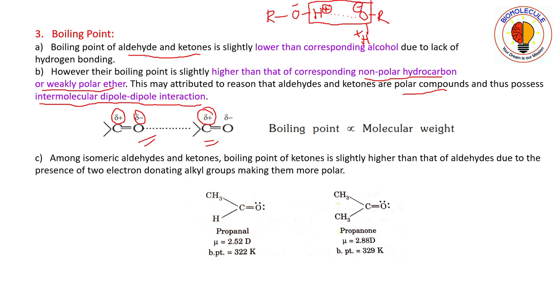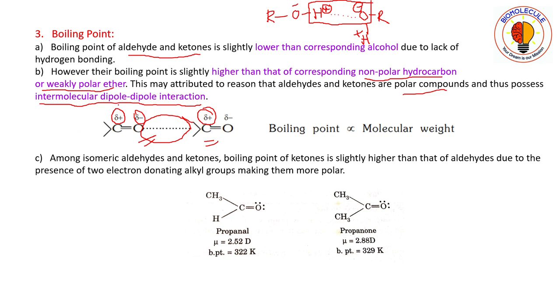Opposite charges are attracting each other, but here the force of attraction will be much less because the electronegativity difference between oxygen and carbon is not that great compared to hydrogen and oxygen. So the charge density will be less compared to that of the alcoholic group. As a result, the interaction will not be as strong as in alcohol molecules.